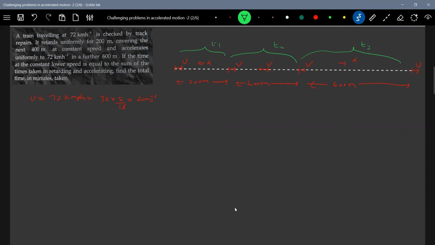T1, T2, T3, 400. Okay, all the data is given. So what is being asked? If the time at constant lower speed is equal to, okay, this is given. We have to calculate the total time, T1 plus T2 plus T3. All the data is given, I've just put it. We have to calculate this time. So what is capital T? Total time of journey.